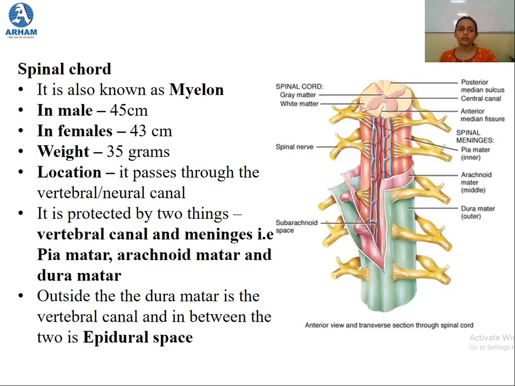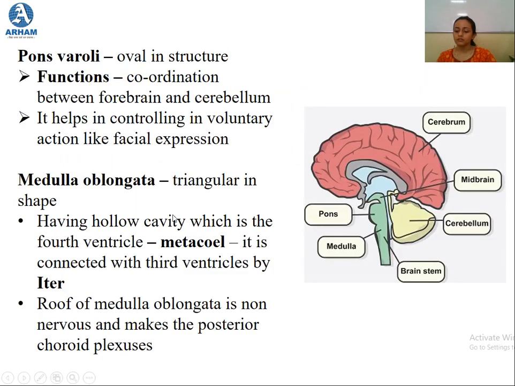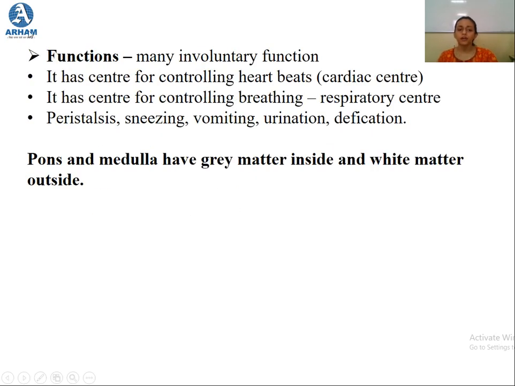So students, we end this session over here. In this session we have completed studying all the three parts of the brain, that is the prosencephalon, forebrain, mesencephalon, that is the midbrain, and rhombencephalon, that is the hindbrain. In the next session, we'll be taking up the next part of the central nervous system, that is the spinal cord, and we'll be studying the spinal cord in detail.